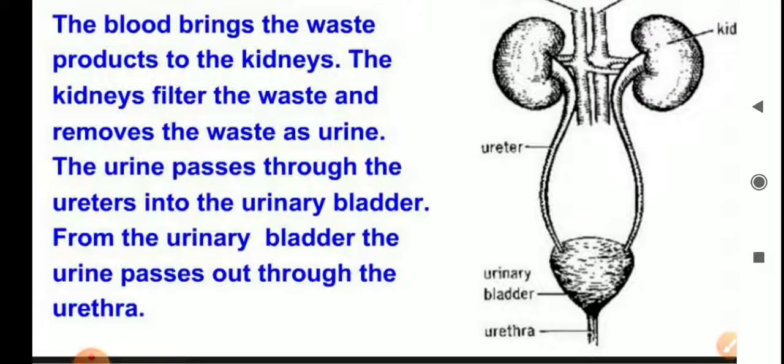Now, listen. One adult human can discharge 1 to 1.8 liters of urine within 24 hours. Okay, within 24 hours, an adult can pass 1 to 1.8 liters of urine, and urine contains what? Water, urea and other waste products. In this urine, 95% is water, 2.5% urea and 2.5% other waste products.